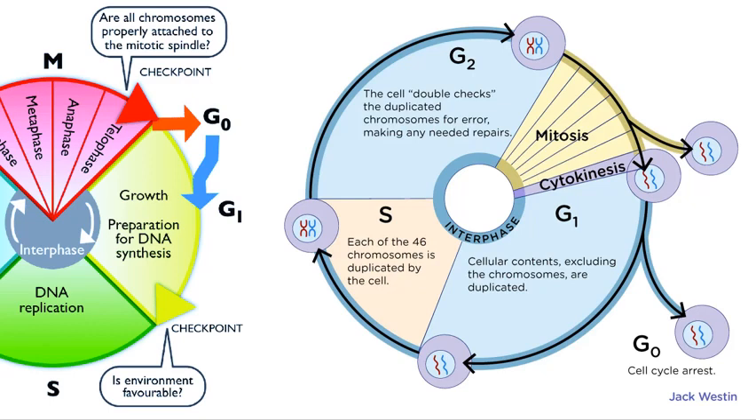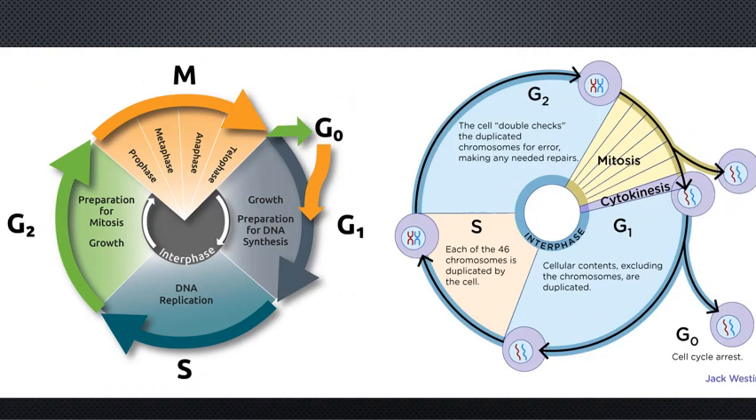Okay, moving to the next slide. This is the same diagram, we can understand it very well. Growth 1, DNA replication, growth 2, that is mitosis. After the M phase, that is mitosis, G naught is the resting stage, which is not actually a part of cell division, but it is a resting state.